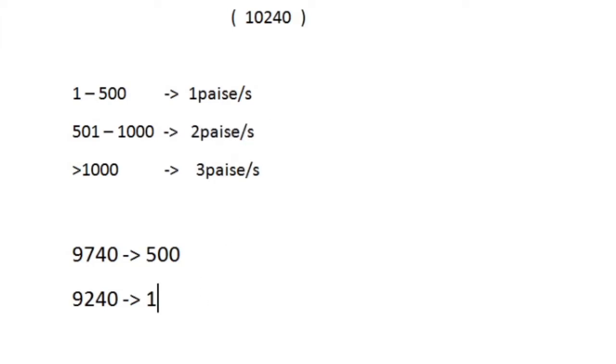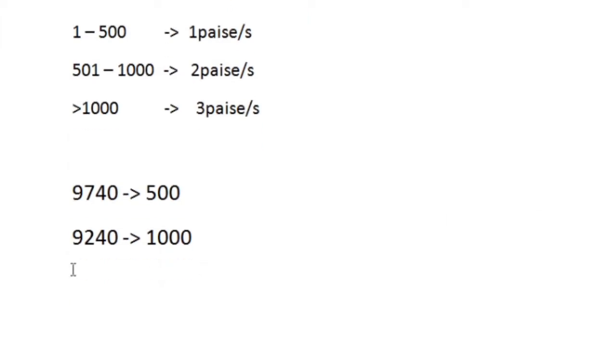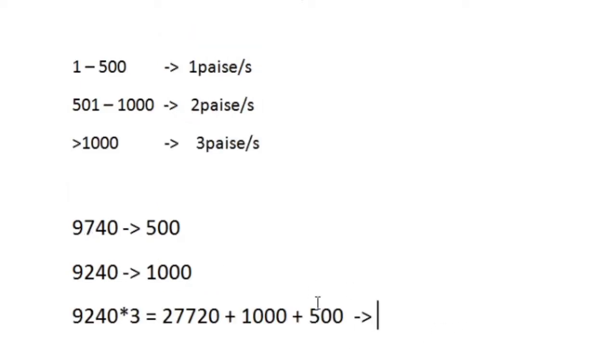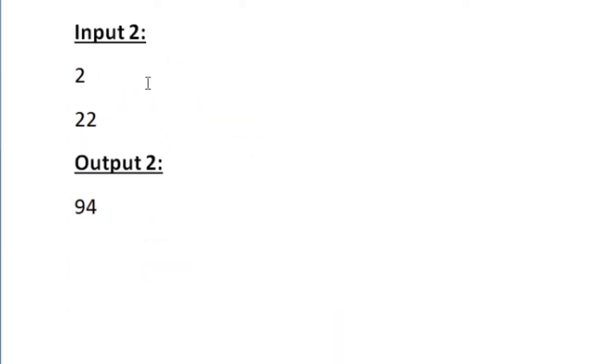So 1000, and then for all the remaining time, the remaining 9240 seconds, they will be charging 3 paise per second. So 9240 into 3 would be equal to 27720 paise. Now when we add all these, we get the charges for using the data for 10,240 seconds. Now let us see our sample input 2.